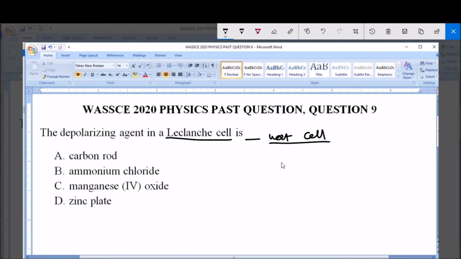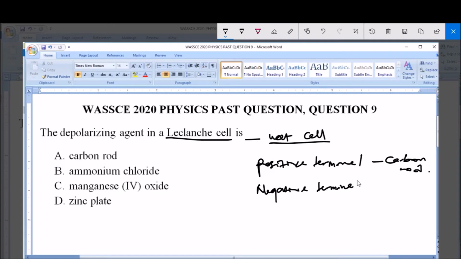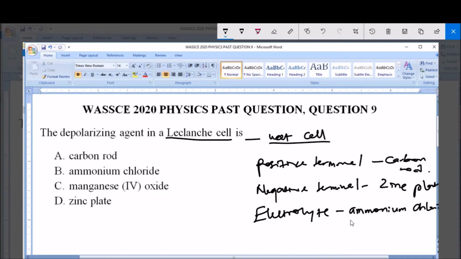Now, in a Leclanche cell, the positive terminal is the carbon rod, and that is option A. Now, the negative terminal is the zinc plates, and that is option D. Now, the electrolyte is the ammonium chloride, and that is option B.